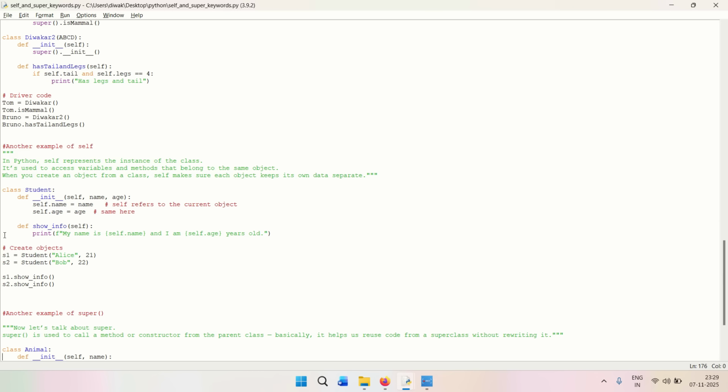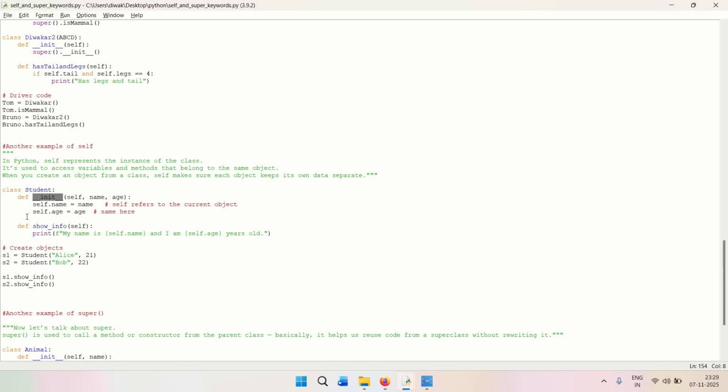In Python, self represents the instance of a class, and it is used to access variables and methods that belong to the same object. Again, we have given a very small example where we have taken name and age as the dynamic parameters of the default method inside this class. And we are referring to the current object. So in case of self.name, we are referring to the current object which will get passed dynamically, and for age also the same thing, right? So name and age we are passing.